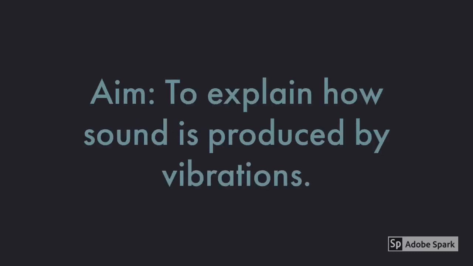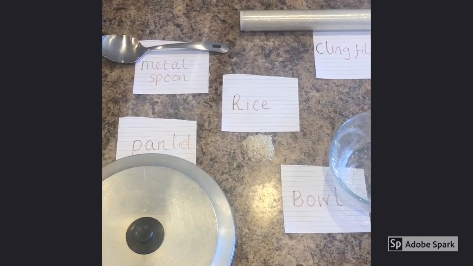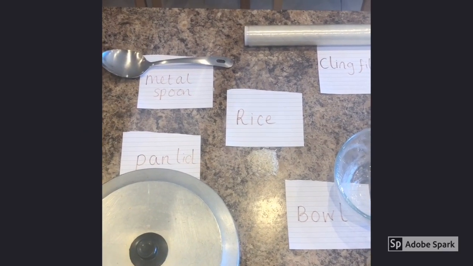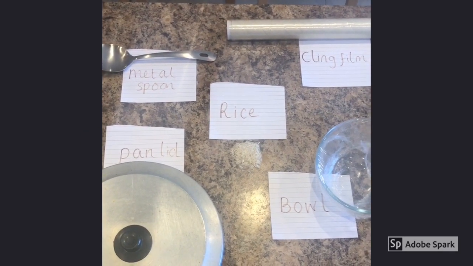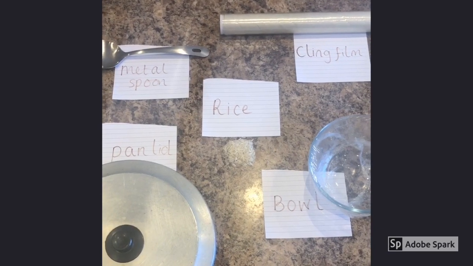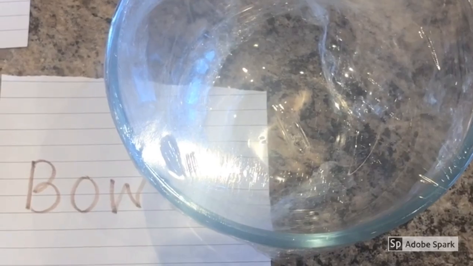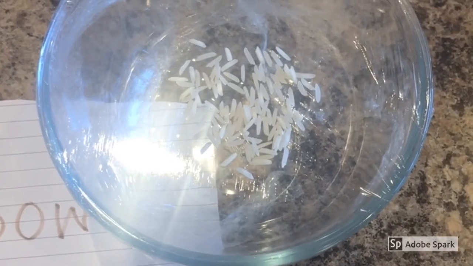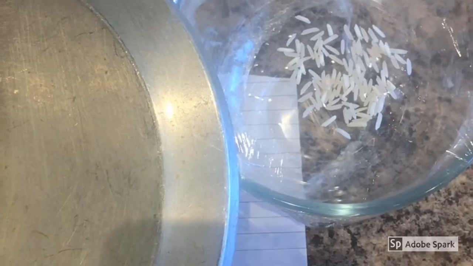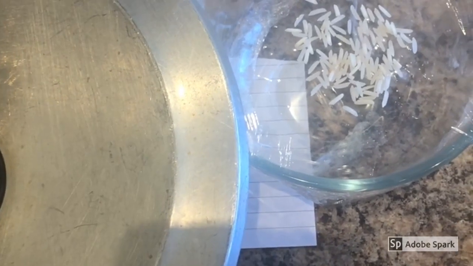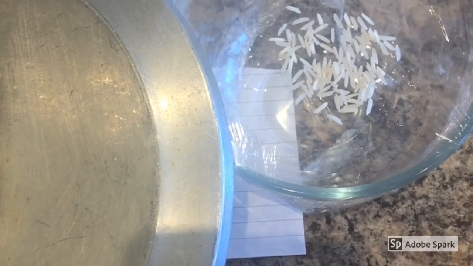The aim of your experiment is to explain how sound is produced by vibrations. For this experiment, you will need a pan lid, a metal spoon, some rice, some cling film and a glass bowl. Step 1. Put cling film over the glass bowl. 2. Add rice on top of the cling film. 3. Hold the pan lid next to the bowl with the rice on top.